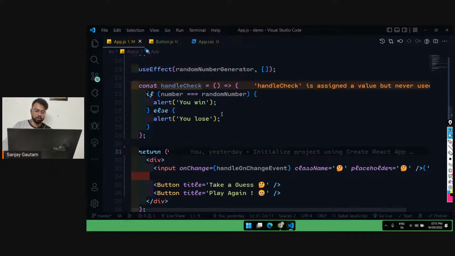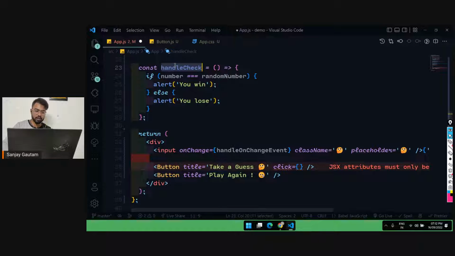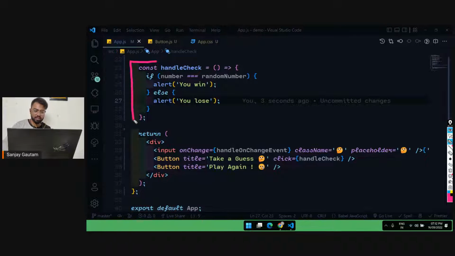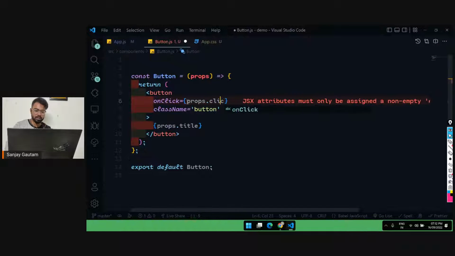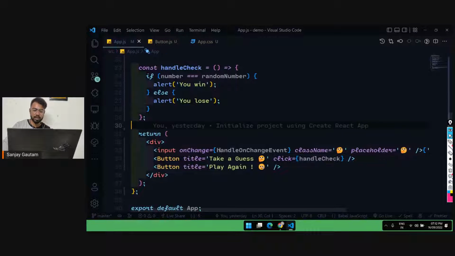But by the way, I'm going to pass one more prop here, and you can name this prop anything. I'm going to name this prop onClick, and pass this function handleClick here, and save it. Now you can call this function from your own created component. Instead of this, I'm going to type props.click. props.click actually contains the function that you passed here.